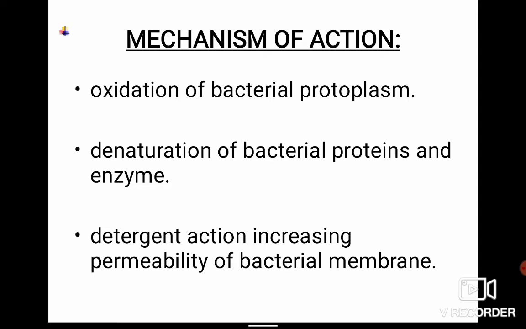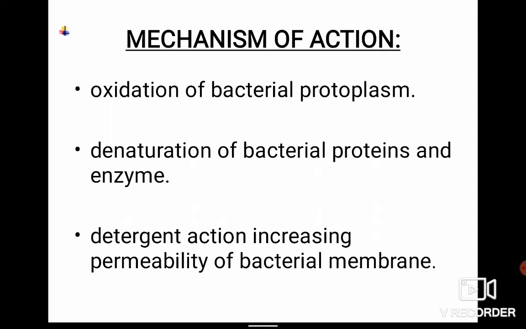What is the mechanism of action of these antiseptics? They have three basic mechanisms. First is oxidation, second is denaturation, and third is a detergent-like action. With oxidation, it causes the destruction of the bacterial protoplasm. Along with that, it will cause denaturation of the bacterial proteins and enzymes. And when it acts on the bacterial membrane, it causes a detergent-like action.